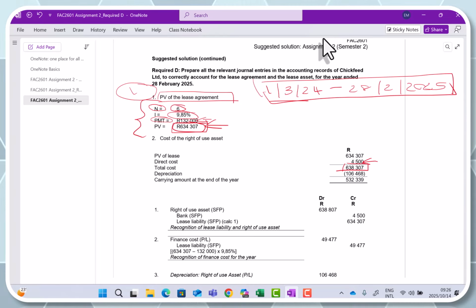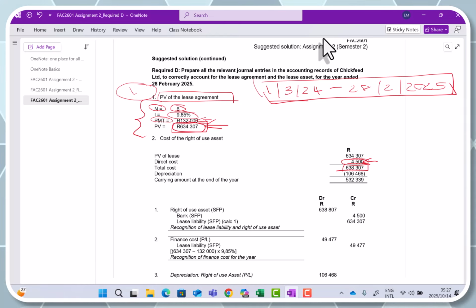So you've now calculated the present value of the lease. You have the cost of the right of use asset. So you can go and provide journal 1. So what does journal 1 look like? We need to recognize the asset. We need to recognize the lease liability. And then we also need to remember that we had a payment of 4,500 Rand that we made in cash.